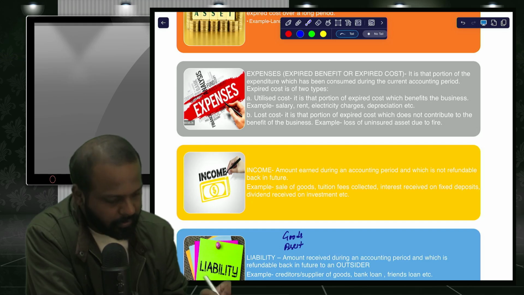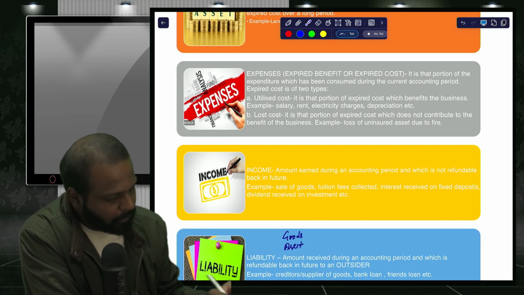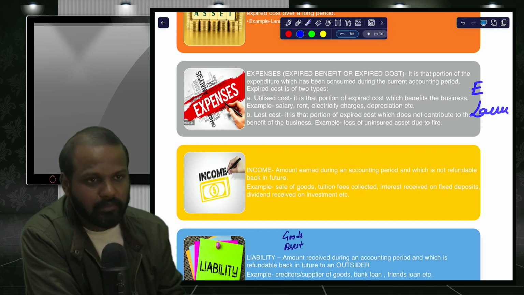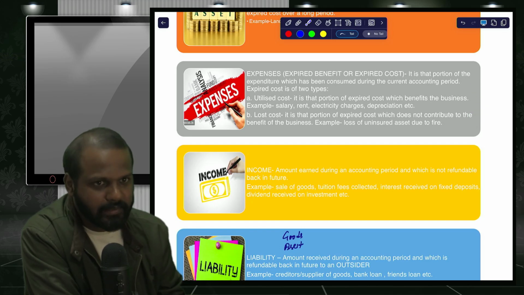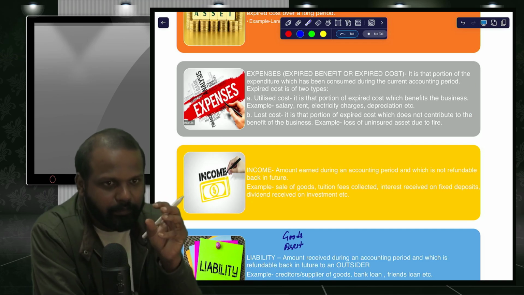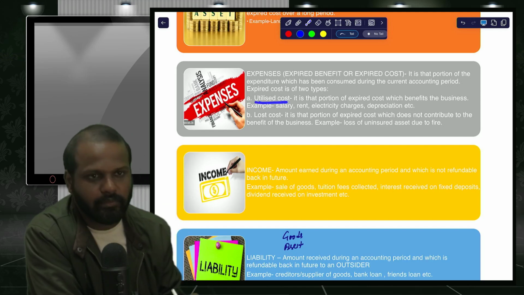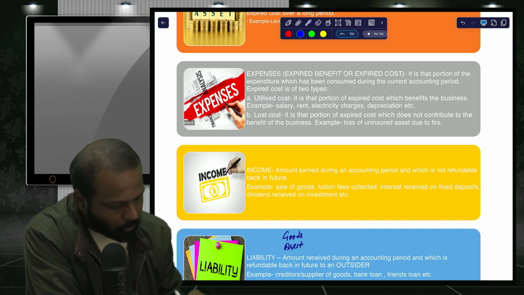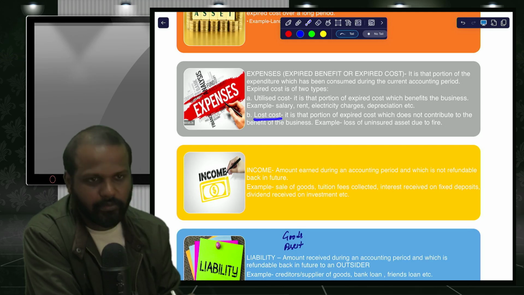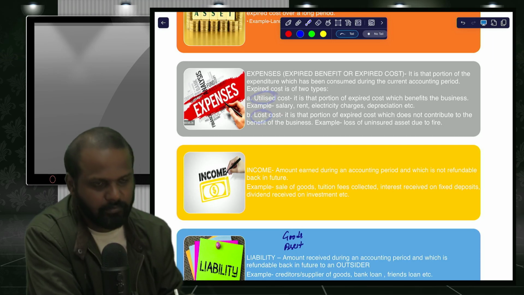Again, now listen, just one more point. You people might have heard about expenses and losses. Both are similar, both are the same, but there is a difference. Expense means utilized cost. Loss means lost cost. Here it is lost, here it is utilized.